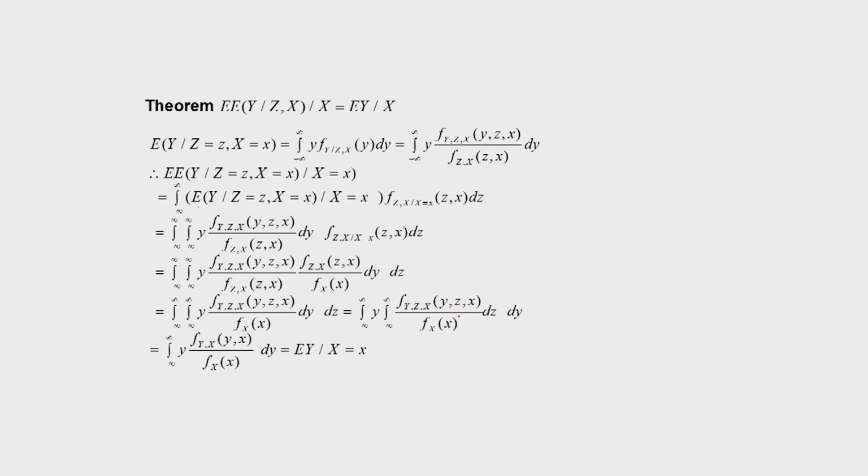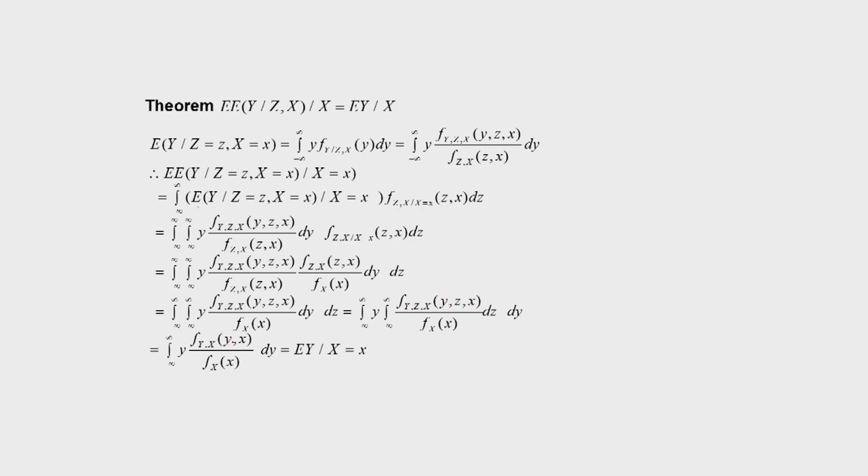Again we see that in this term there is no other term involving z, therefore we can integrate this term with respect to z, so that we will get the marginal PDF f_YX. So if we integrate this quantity with respect to dz, what will we be left with? f_YX at the point (y, x).